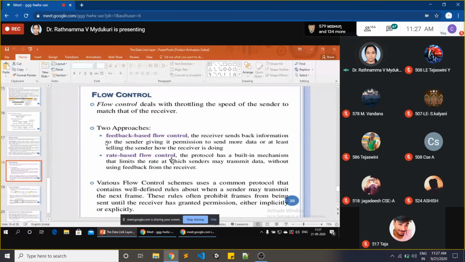First, feedback based flow control. The receiver sends back information to the sender, giving it permission to send more data or at least telling the sender how the receiver is doing. For example, just now I told you that I had completed the entire unit and I asked if you have any doubts. Then you people can give me feedback: Madam, you are too fast, so please slow down.